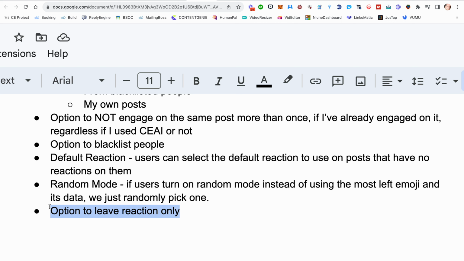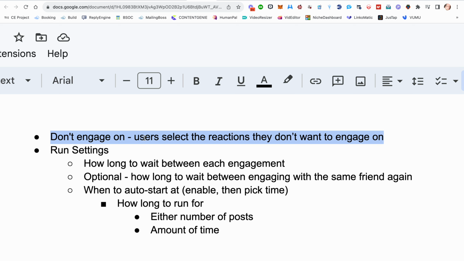Don't engage on. You'll be able to select reactions you don't want to engage on. Probably most of these will be the care reaction or the anger reaction. You might not want to engage on those.